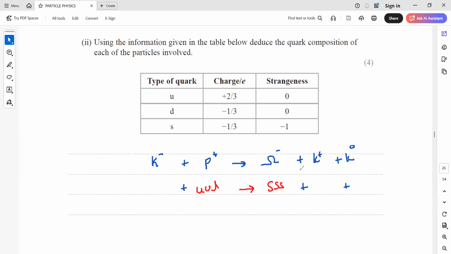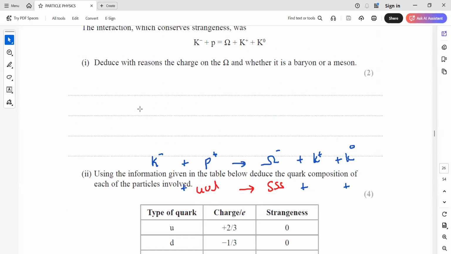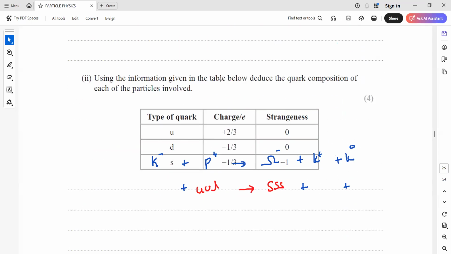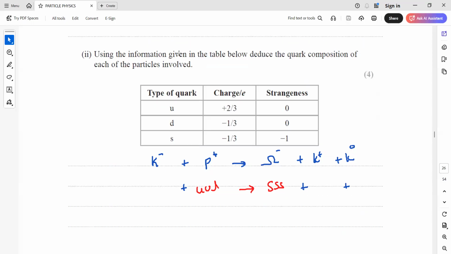The total on the left and the right should be equal. About the K negative, the information is given: it has a negative charge with a strangeness of -1. So K consists of a strange particle, because strangeness is -1. Now there should be an antiparticle.